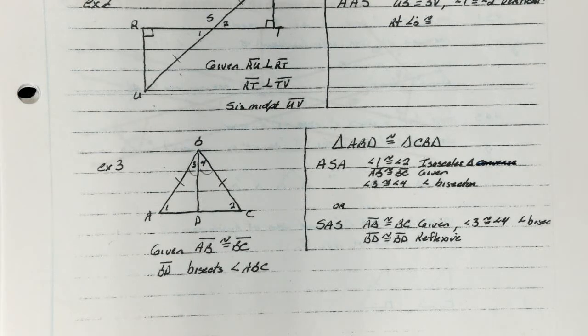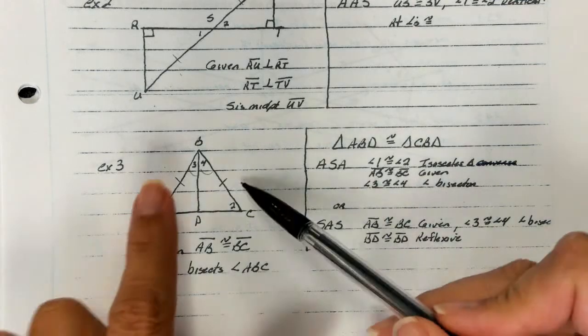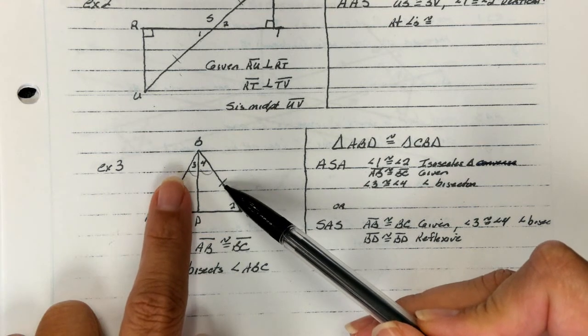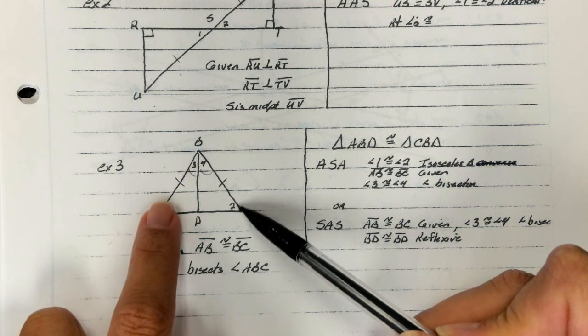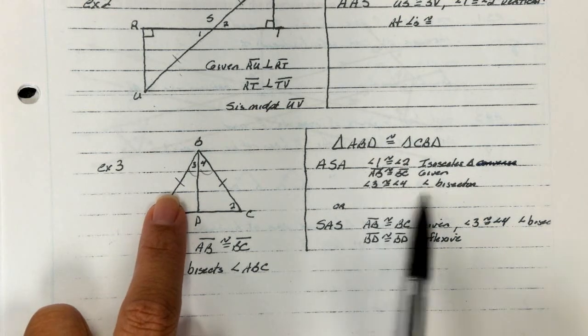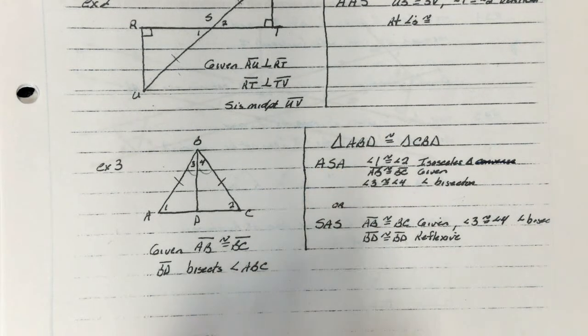In order to prove angle, side, angle, we're going to say angles 1 and 2 are congruent because of the isosceles triangle theorem. Remember, the isosceles triangle theorem says that if these two legs are congruent, their base angles are congruent. So 1 and 2 are congruent, and we know 3 and 4 are congruent because it's an angle bisector. So that proves angle, side, angle.